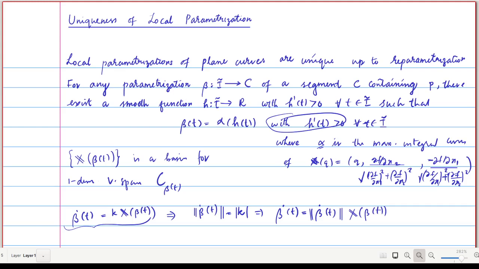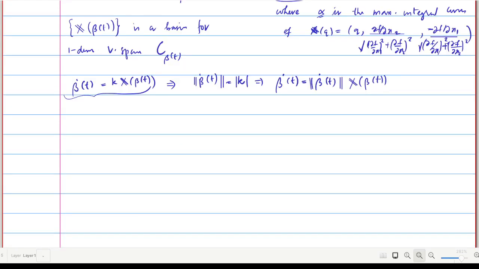So from this you can get only two possibilities: beta dot t is equal to plus or minus the norm of beta dot t times X of beta of t. But we know that this X and beta dot are both consistent with the orientation n.